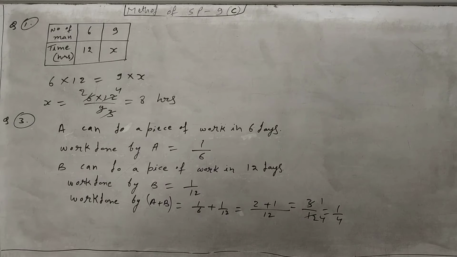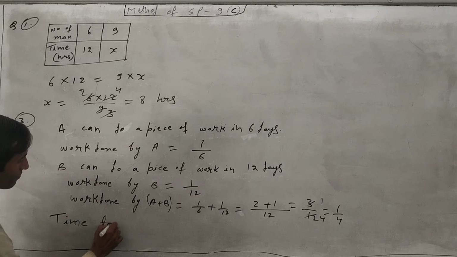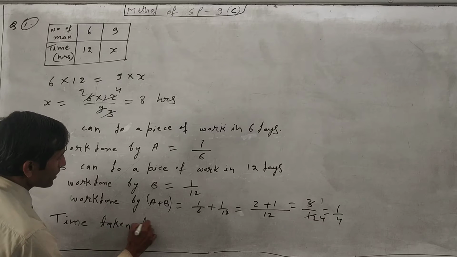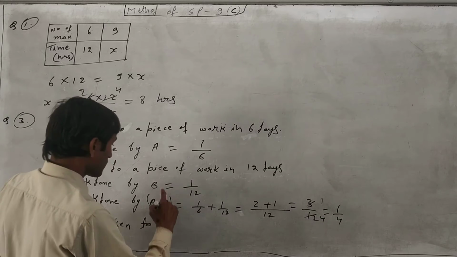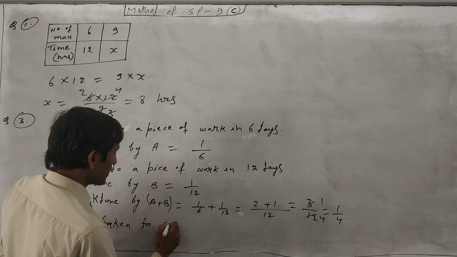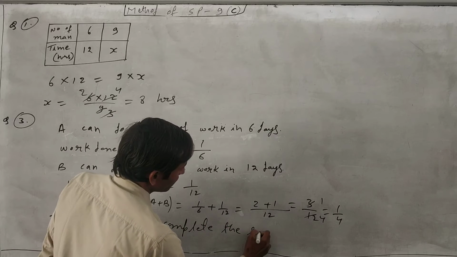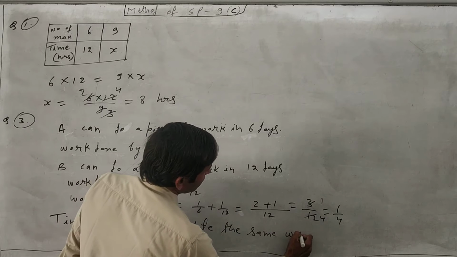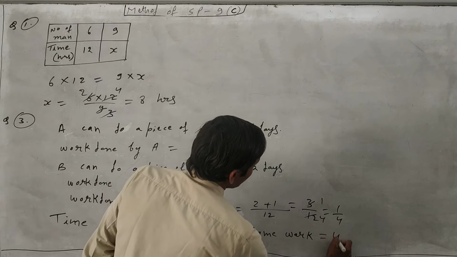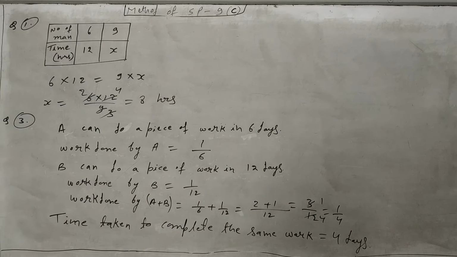So now find the time taken by A and B to complete the same work, which is equal to 4 days. Just take the reciprocal of the work done. So the final answer is 4 days. You have to write down this method in each and every question of this type.